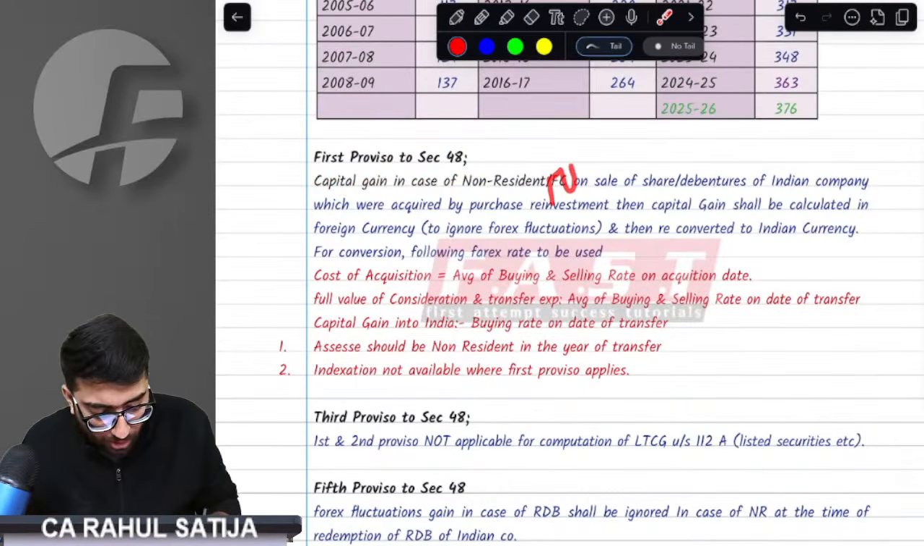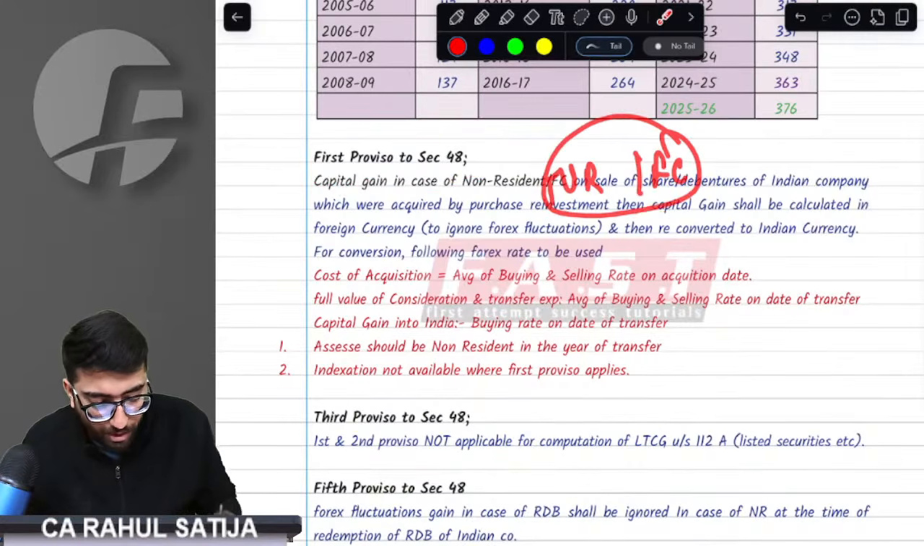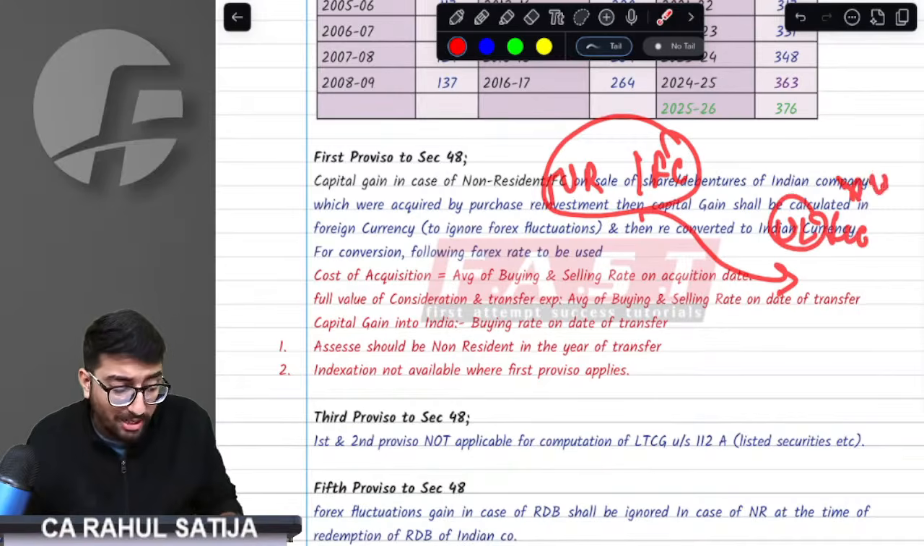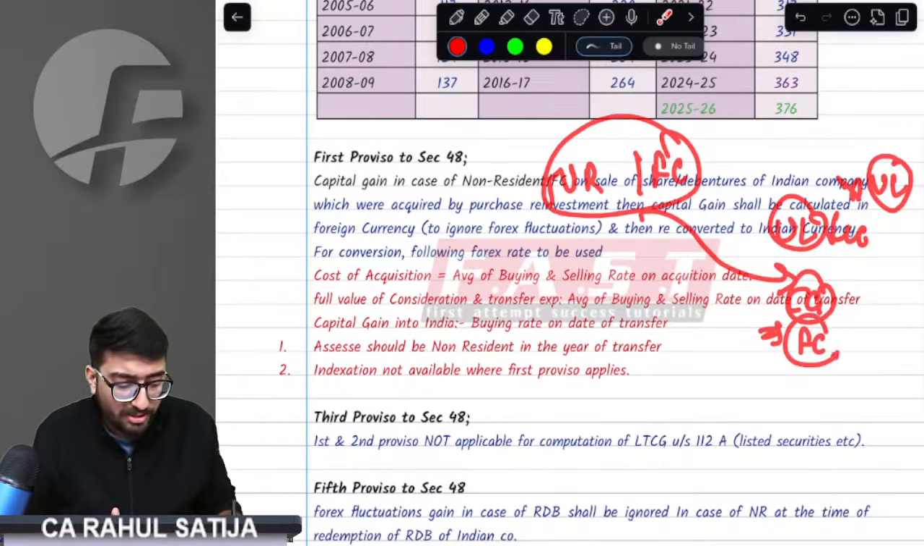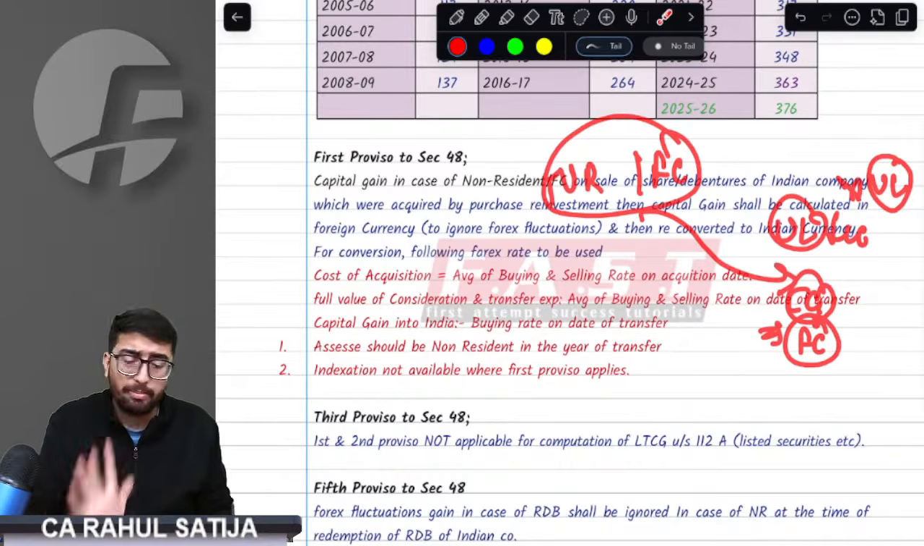Provision says if we have any non-resident or any foreign company who invests into unlisted securities of India, not listed, unlisted securities of India, then capital gain shall be calculated in foreign currency. Whatever the capital gain would be, it will be calculated in foreign currency.